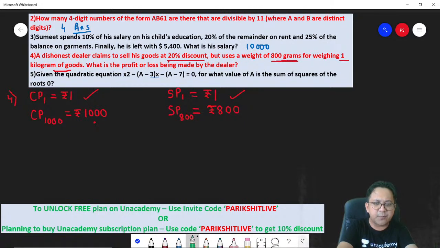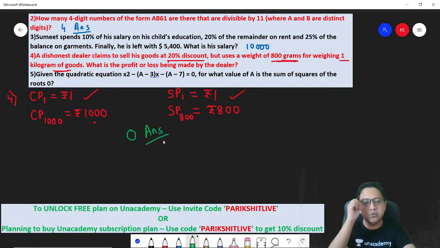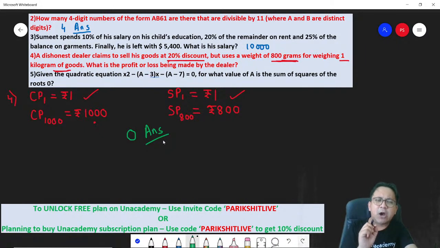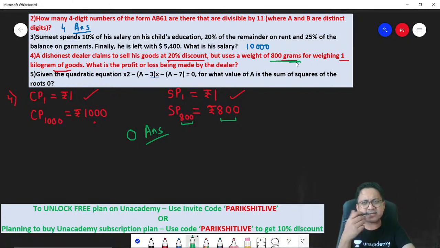So can I say what is the profit or loss made by the dealer? Profit or loss made by the dealer is 0. Correct? No profit, no loss. Whatever is the cost price is the same as the selling price of 1 gram. Someone might be thinking, the doubt students might have is, you are selling 800 grams for 800 rupees. How? Because you are weighing an 800 gram weight instead of a 1 kilogram weight, right? Hence, you are not selling 1000 grams for 800 rupees. You are rather selling 800 grams for 800 rupees. Answer is 0.